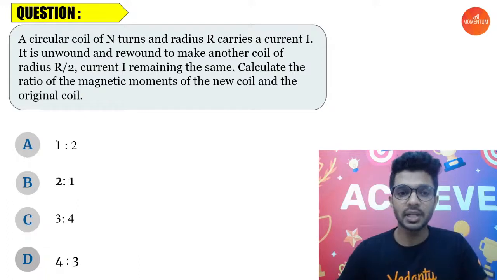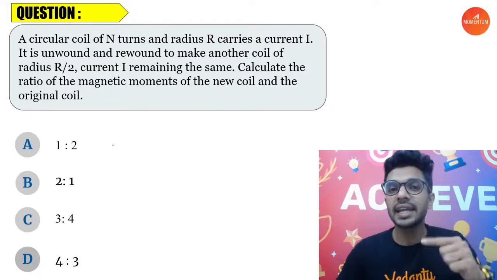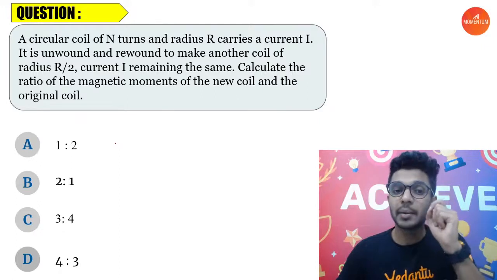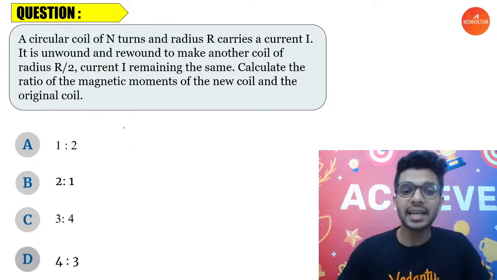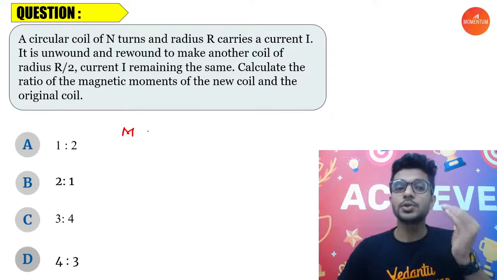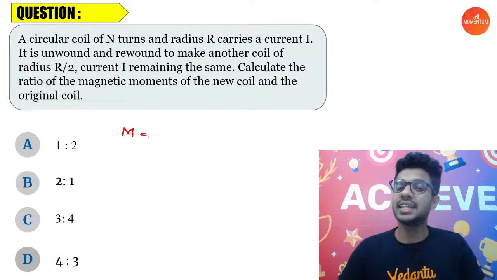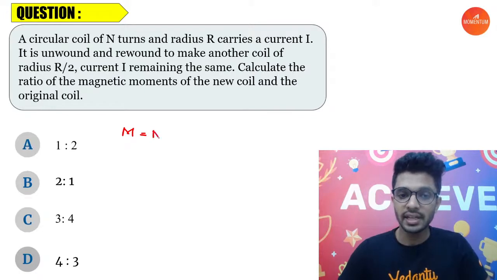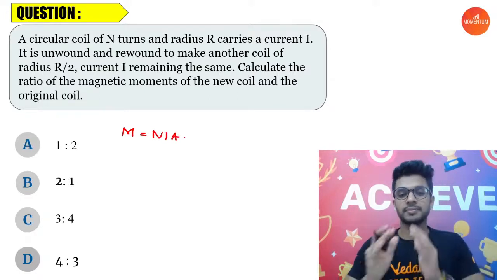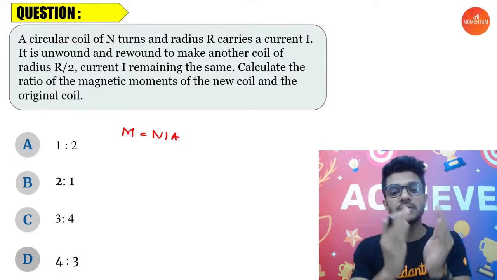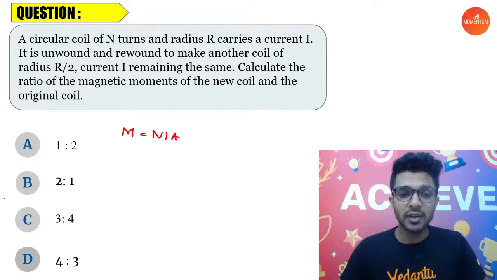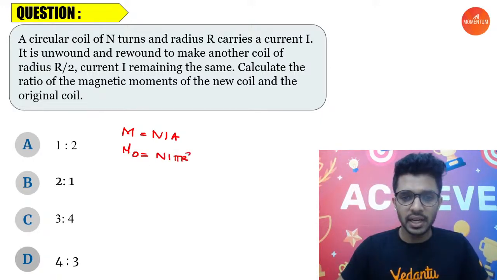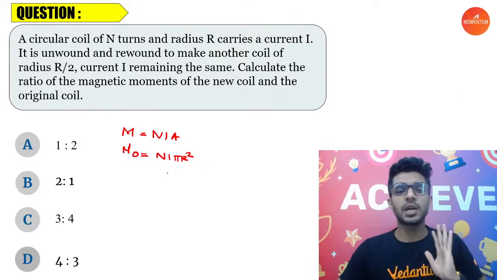So let's start from the beginning. Now we know that a current carrying circular coil acts like a magnetic dipole, and the magnetic dipole moment M produced by the current carrying circular coil is given by the formula N times I into A, total number of turns into current passing through it into area. So first let us find the magnetic dipole moment of the original coil. Let us write initially: total number of turns is N, current is I, area is pi r square, because it is a circular coil.